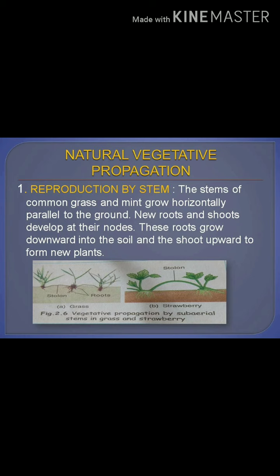Here, new roots as well as shoots develop at their nodes region. Between the two plants, whatever the gap is there, that we call an internode, and that part region is called a node region. So from the nodes, new roots and shoots arise, and they give rise to a new plant. And between these two nodes, whatever that gap is there, that we call a stolon. So you can see in the picture, that gap is called a stolon.